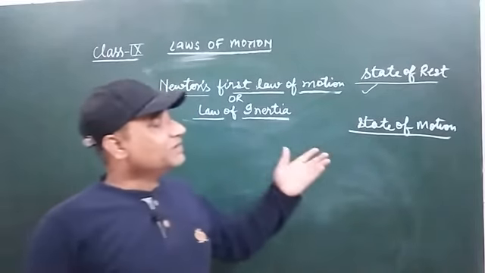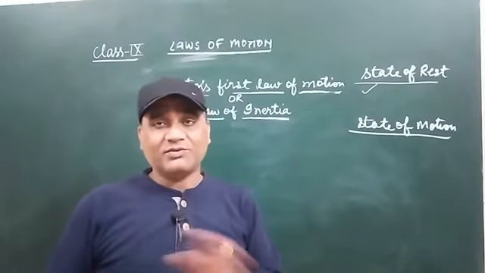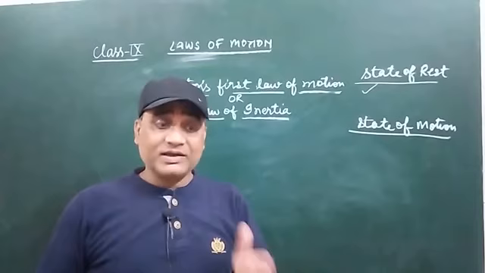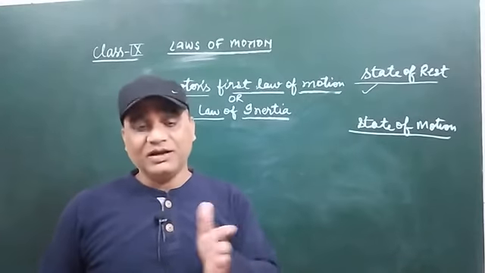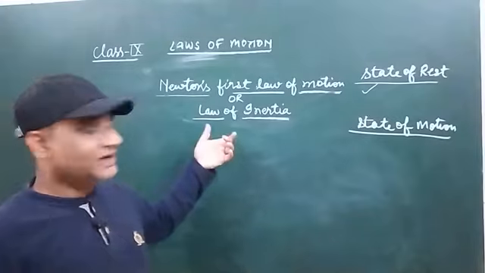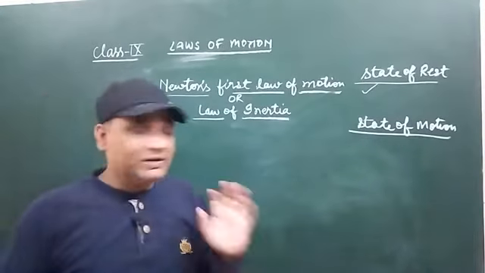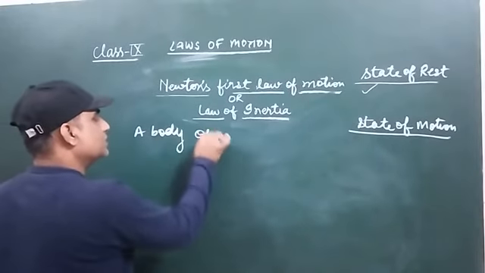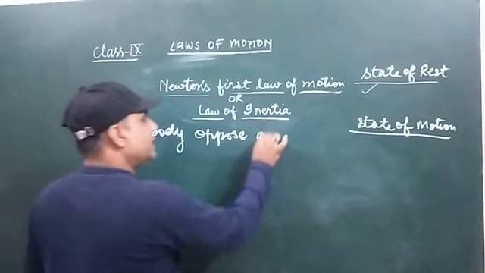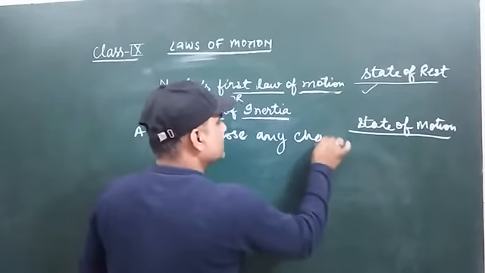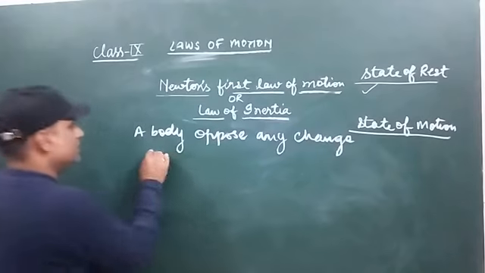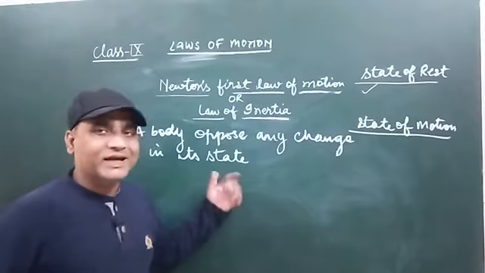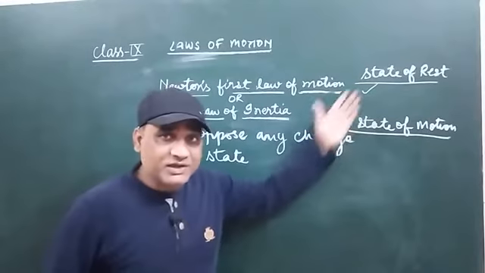At the same time, if a body is in a state of rest, it does not want to change its state; this is called inertia. If a body is moving, it does not want to stop; this is called inertia. So the law of inertia is that a body opposes any change in its state, whether it be state of rest or state of motion.